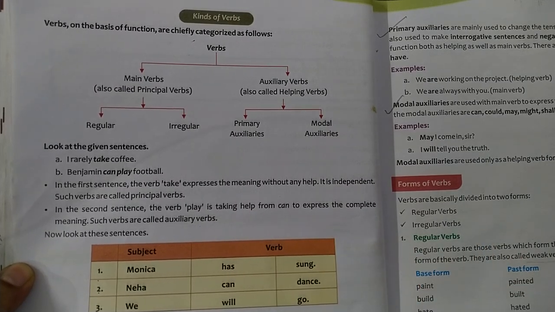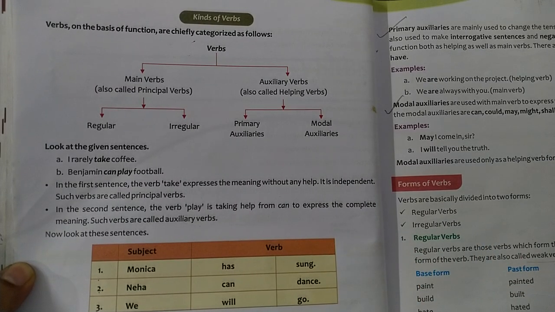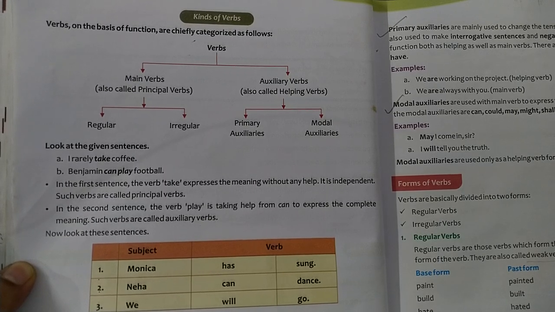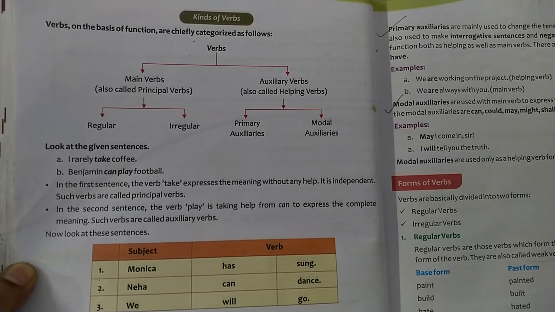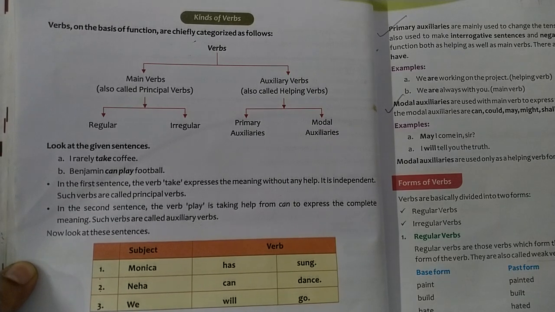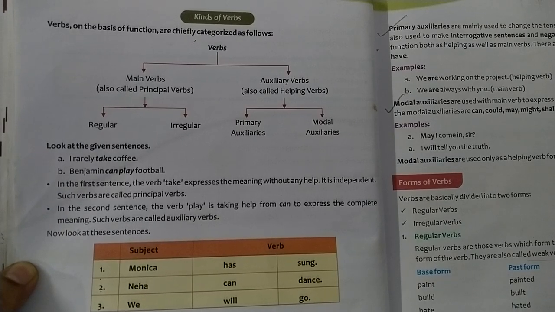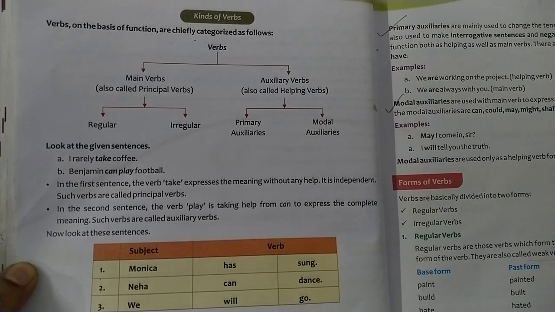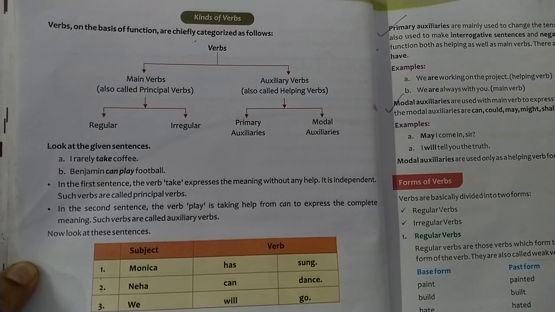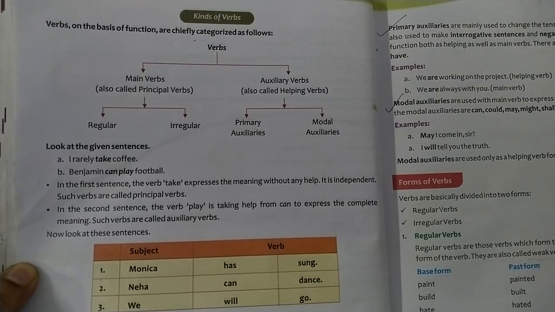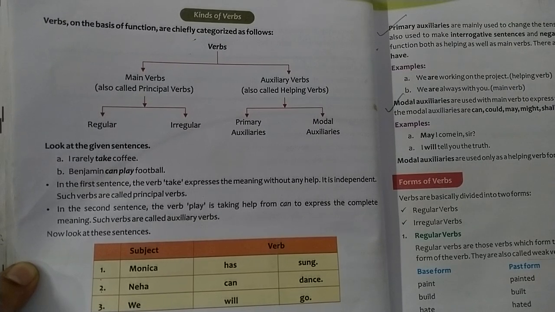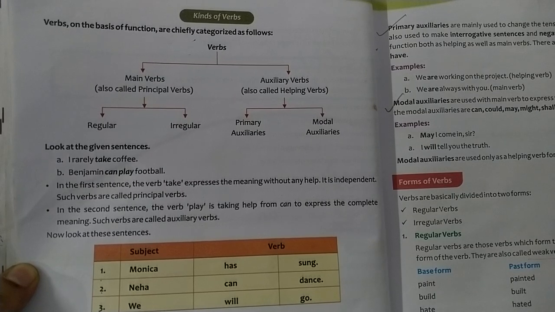Verbs on the basis of function are chiefly categorized into two things: main verbs and auxiliary verbs. Now main verbs are also called primary or principal verbs, whereas auxiliary verbs are also called helping verbs. Main verbs again are of two kinds: regular and irregular. And auxiliary verbs are again of two kinds: primary auxiliaries and modal auxiliaries.